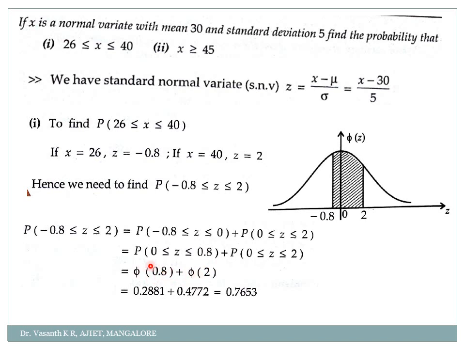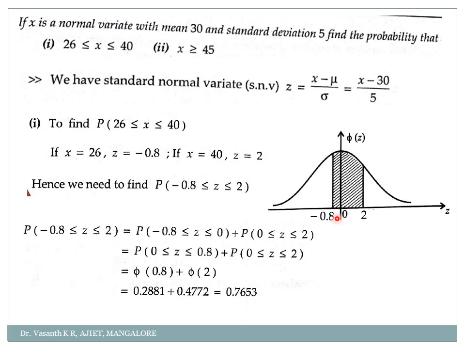If you check in the table, phi of 0.8 will be simply 0.2881. The table I have not shown in this problem, you just refer to the PDF of the table. Similarly, phi of 2 will be 0.4772. When I add them, I get 0.7653. So the probability of x between 26 to 40, or the probability of z between minus 0.8 and 2, is 0.7653. Hope you are clear how to calculate it.